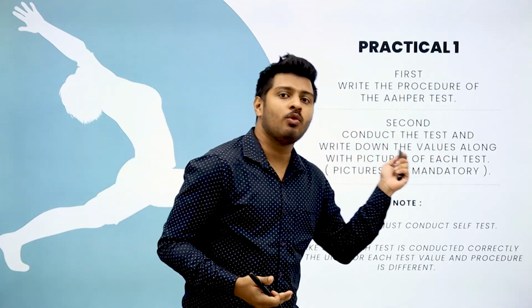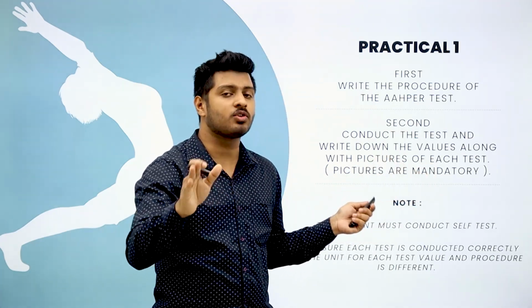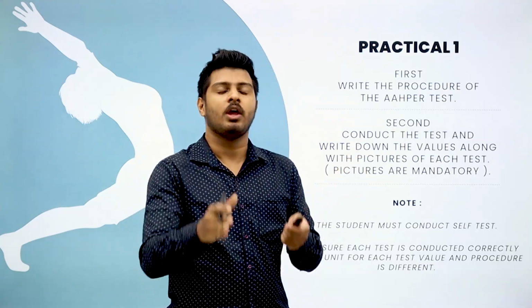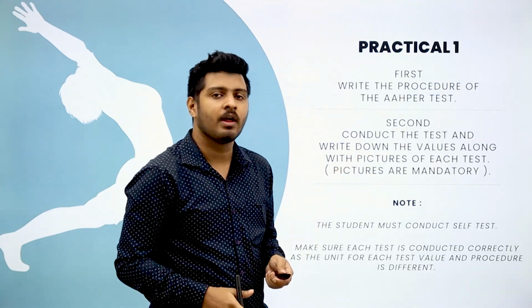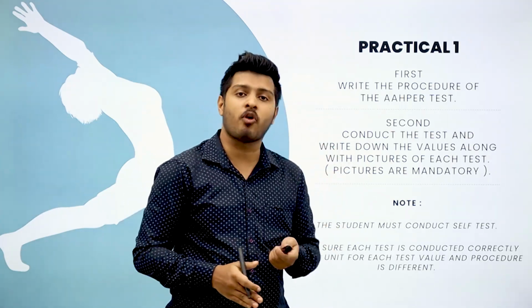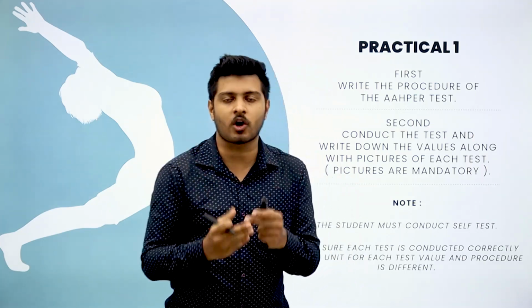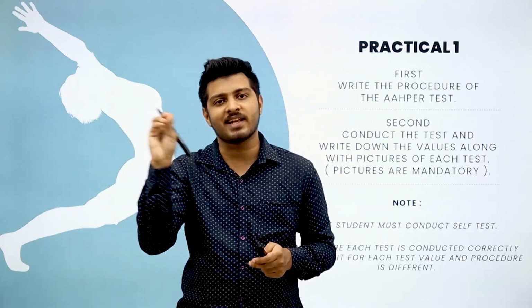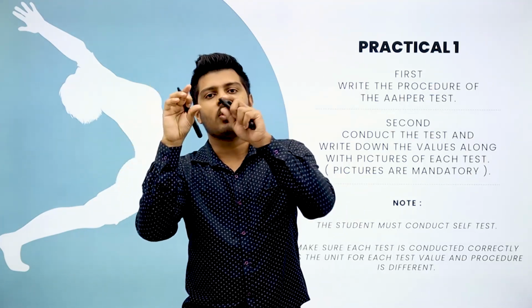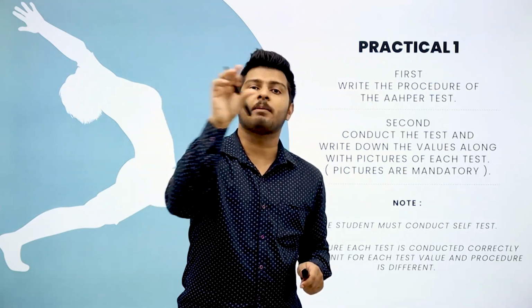That is, you have to conduct the test on yourself. Here, remember, you should not conduct this test on anybody else. The AFER test must be conducted on yourself. You conduct the 6 tests on yourself. Take somebody's help and ask them to take an image of you performing that test. So basically, if on the right side, rule side of your record book, you are writing the 6 tests and the values, your image performing that particular test should be parallel to the write-up.